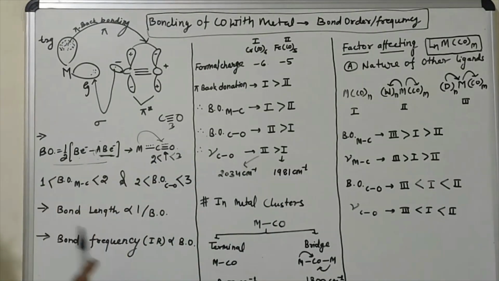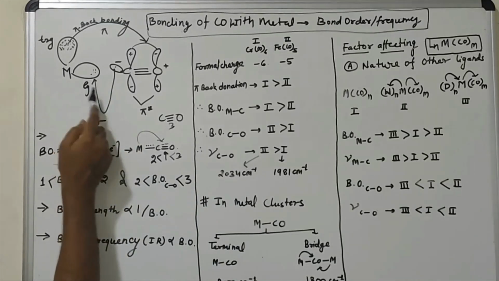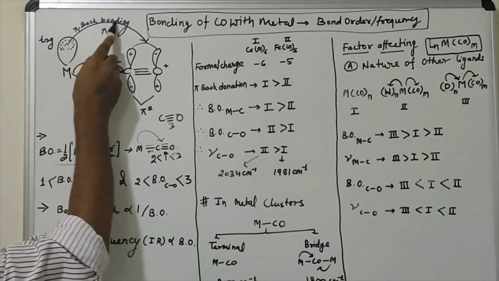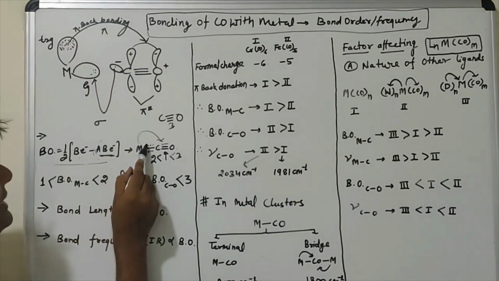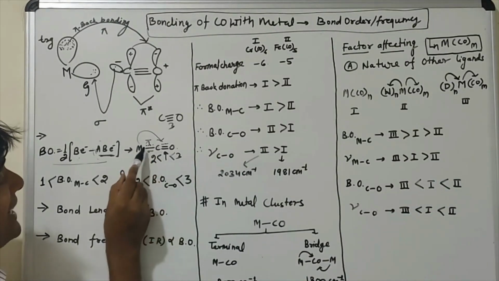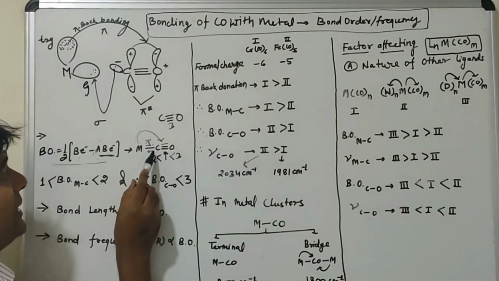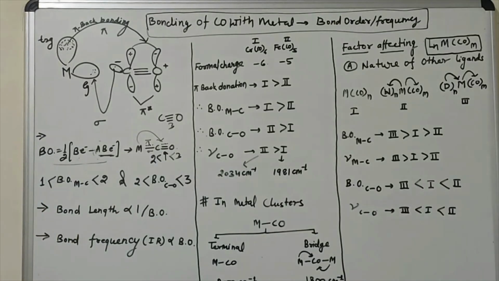And another thing is the bond order between carbon and metal. You can see that this lone pair will be transferred into the Eg orbital and form one sigma bond, and some pi electron density is transferring into the pi star orbital of carbon monoxide. So a little bond formation is also here. So this is the pi character bond. So the bond order between metal and carbon will be higher than 1 but less than 2.